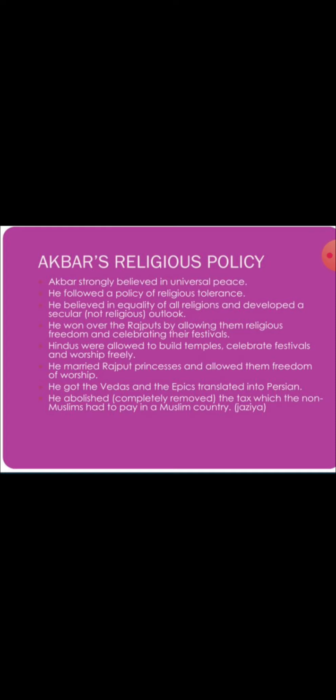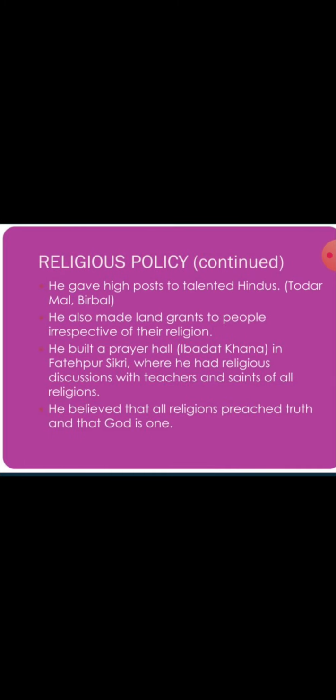These religious discussions took place in the Ibadat Khana. That was in Fatehpur Sikri.